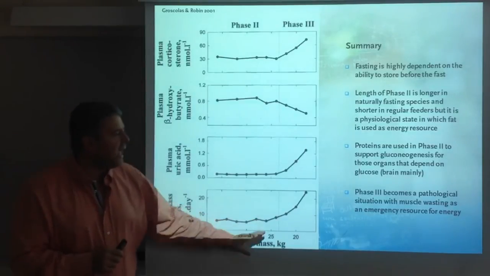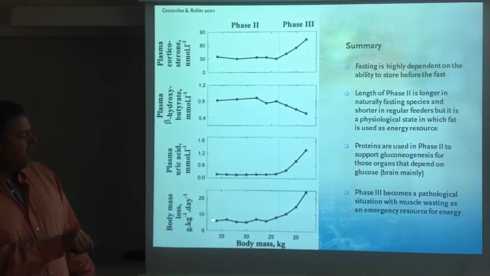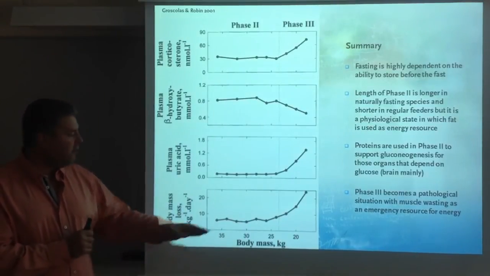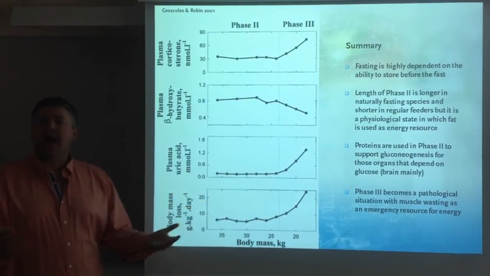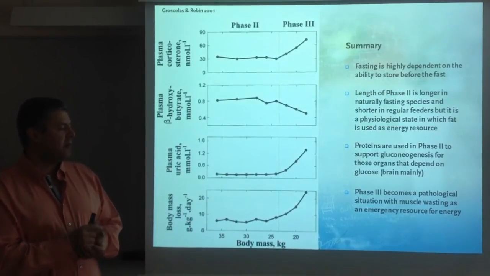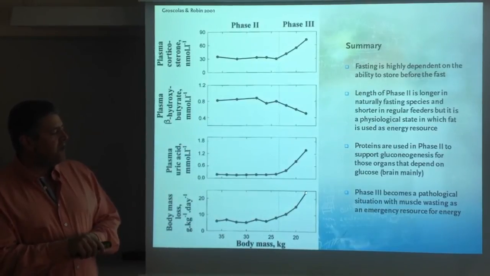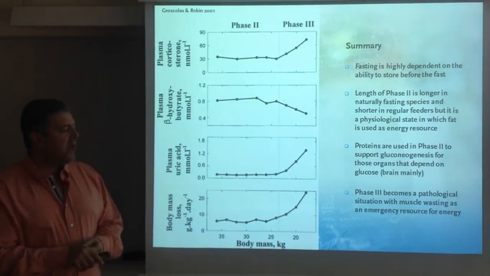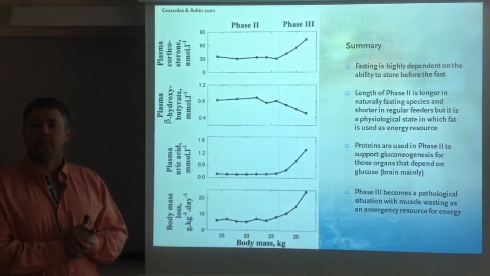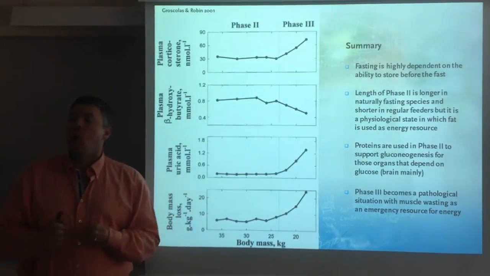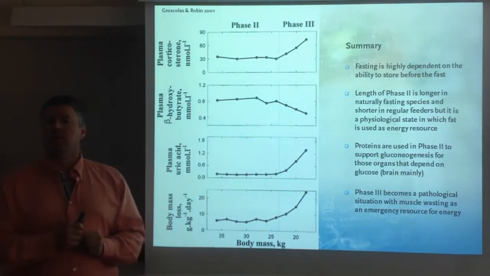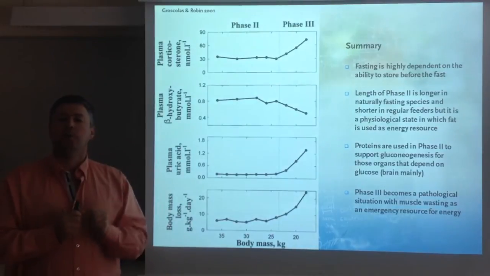So I would sustain that phase 2 is a natural, physiological fasting state. In phase 2, the animal can actually handle energy properly by burning down fat. When it comes to phase 3, basically proteins are being broken down, and this would be a pathological state of fasting. As an example, when people go on a hunger strike, what is the main marker for doctors to say, now this person is reaching the limit?